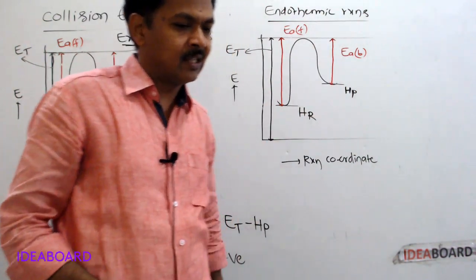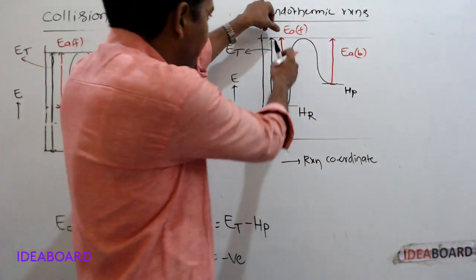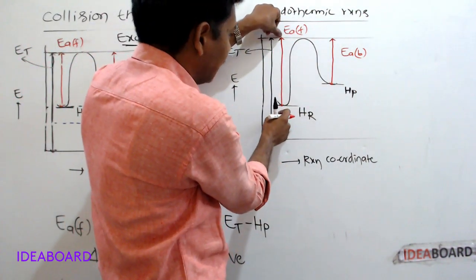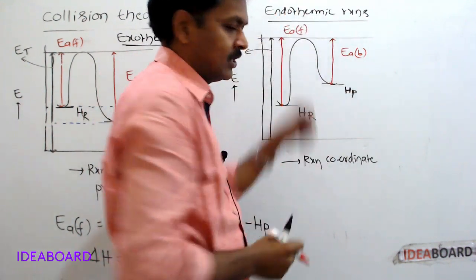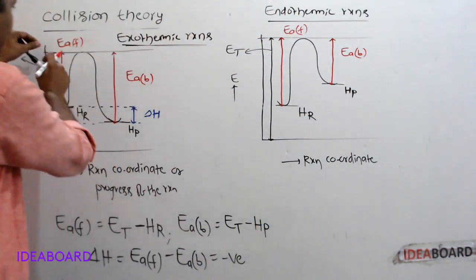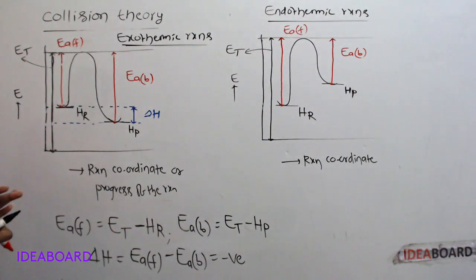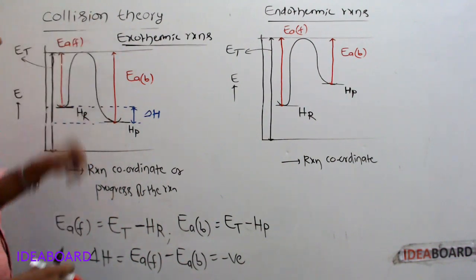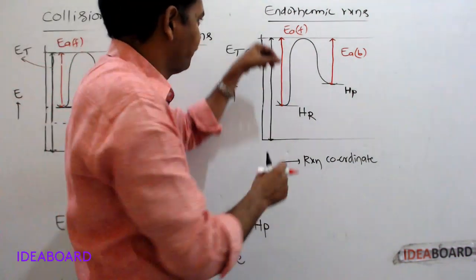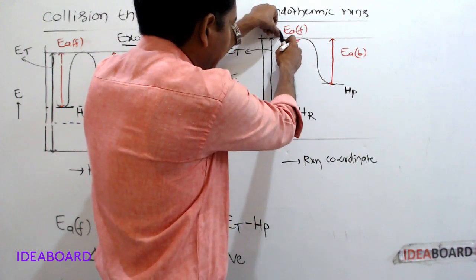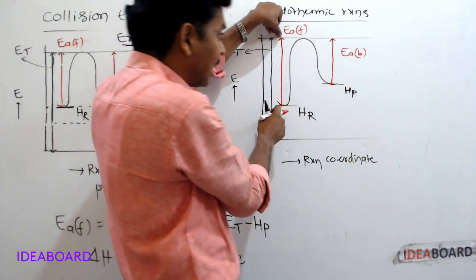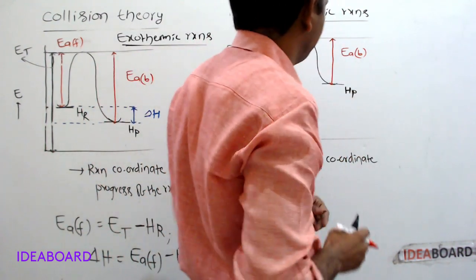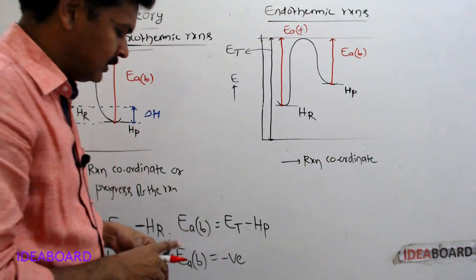In endothermic reactions, the activation energy of the forward reaction is greater than the activation energy of the backward reaction. In exothermic reactions, the activation energy of the forward reaction is less than the activation energy of the backward reaction. But in endothermic reactions, the activation energy of the forward reaction is greater than the activation energy of the backward reaction.